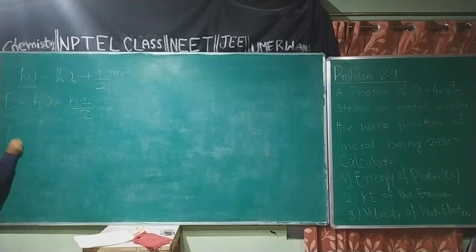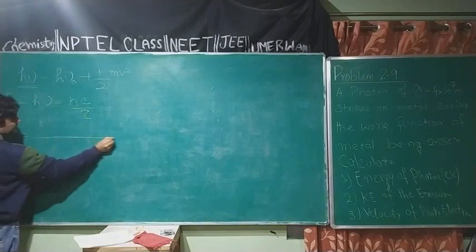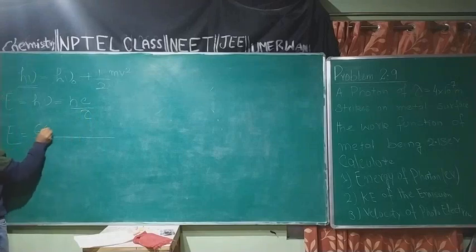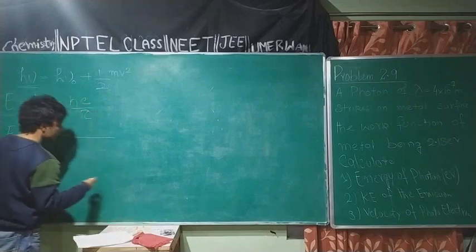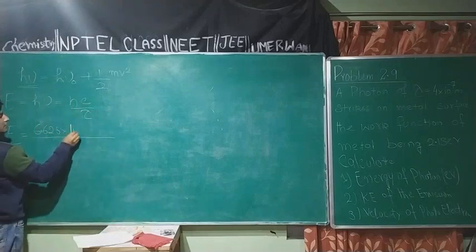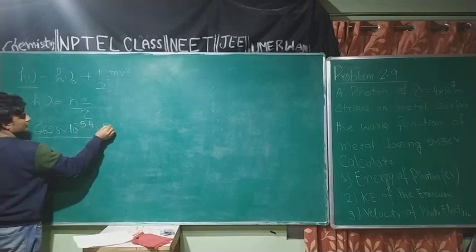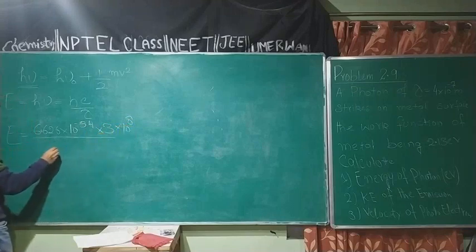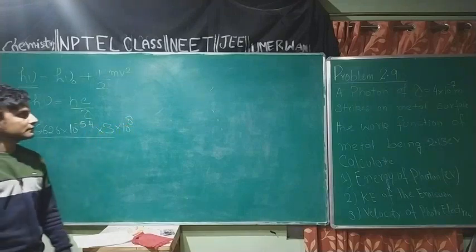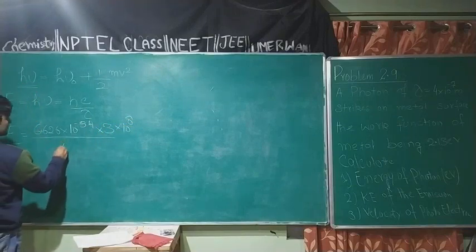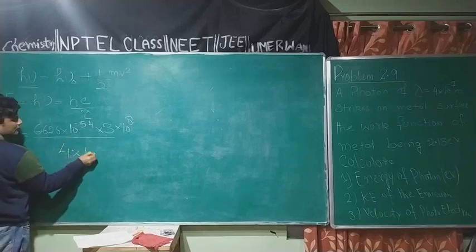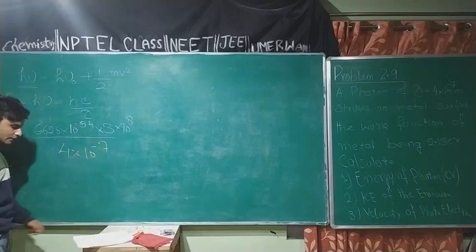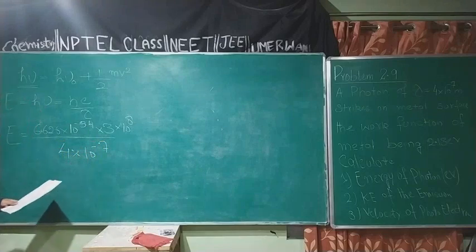Now I will substitute the value of Planck's constant, 6.626 into 10 to the power minus 34, multiplied by 3 into 10 to the power 8, and I will divide it by the given wavelength. The given wavelength is 4 into 10 to the power minus 7,